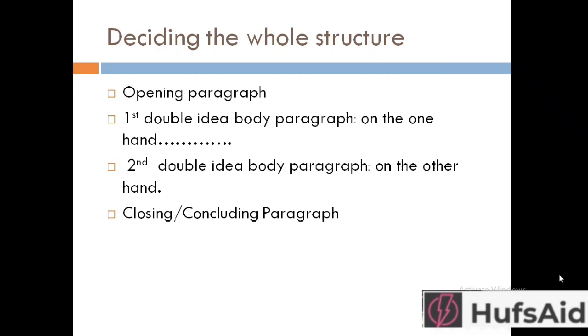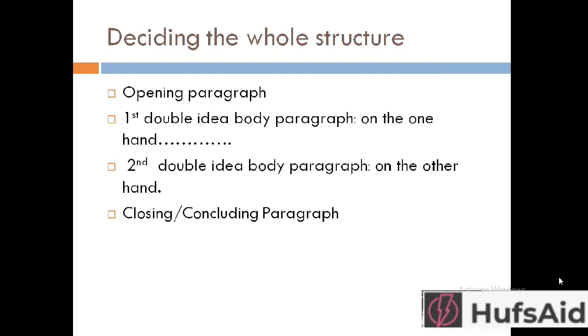One thing that is different here is I will be using double idea paragraphs. That is, one paragraph will be discussing two ideas here, because in total I need to write four ideas. In the previous essay I had only three ideas, so I used single idea body paragraphs that discussed only one idea per paragraph. Here I have four, so I cannot use four single idea body paragraphs, because that would be too lengthy. And the maximum we write is three single idea body paragraphs or two double idea body paragraphs.